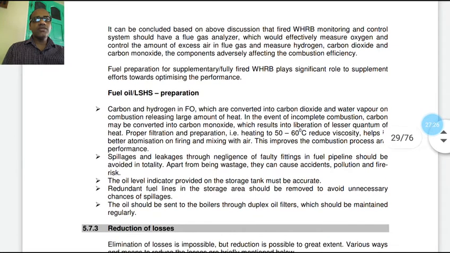So it can be concluded, based on the above discussion, that a fired waste heat recovery boiler monitoring and control system should have a flue gas analyzer which would effectively measure oxygen and control the amount of excess air in the flue gas, and measure hydrogen, carbon dioxide and carbon monoxide, the components adversely affecting the combustion efficiency.